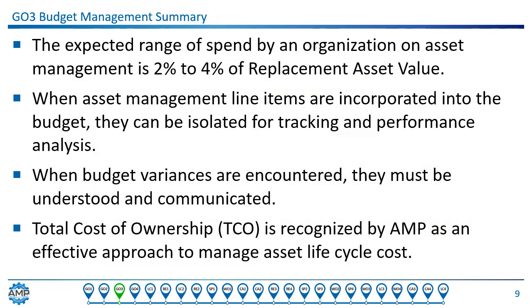In summary, the expected range of optimal spend by an organization on asset management is 2 to 4% of replacement asset value. When asset management line items are incorporated into the budget, they can be isolated for tracking and performance analysis. When budget variances are encountered, they must be understood and communicated. And total cost of ownership is recognized by AMP as an effective approach to manage asset lifecycle costs.